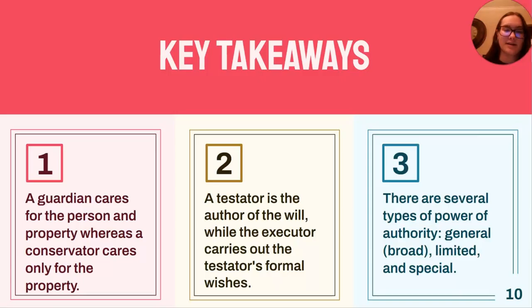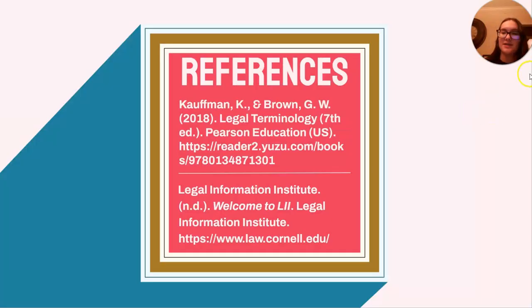So here are some key takeaways that I got from this. First, a guardian cares for the person and property, whereas a conservator cares only for the property. Second, a testator is the author of the will while the executor carries out the testator's formal wishes. And then there are several types of power of attorney, which are general, limited, and special. And then these are my two references.